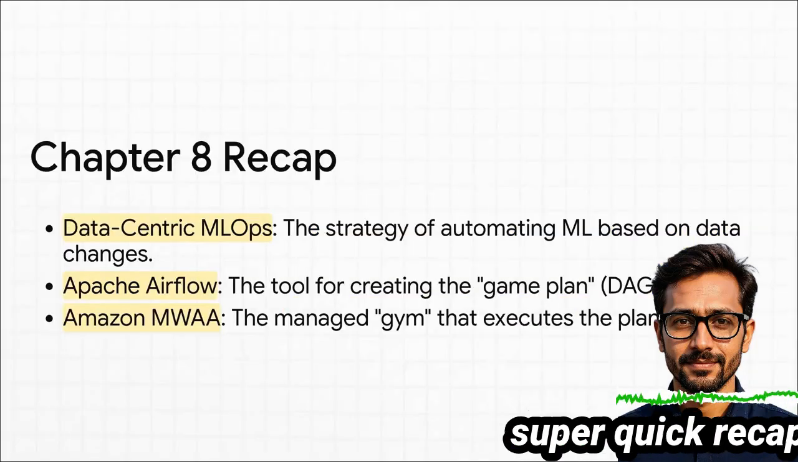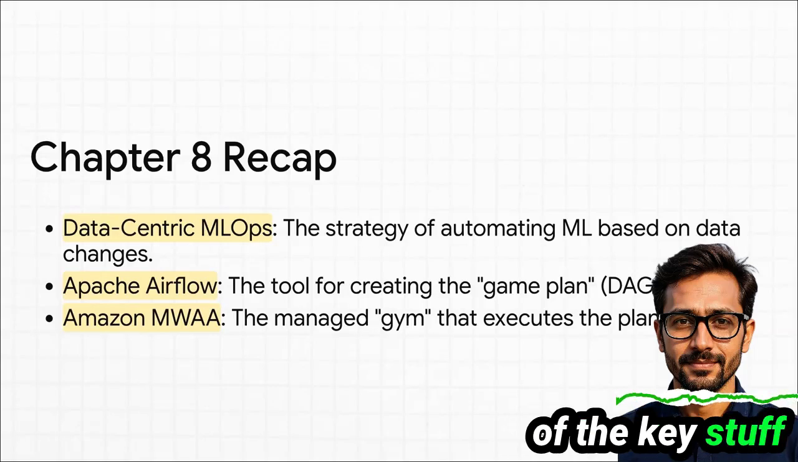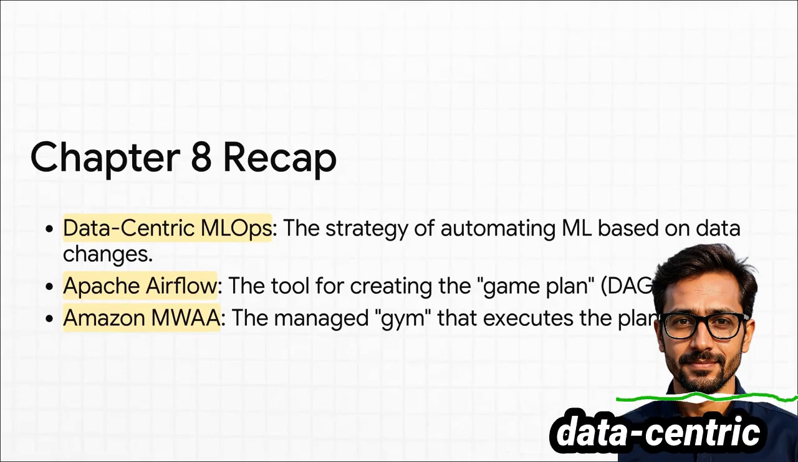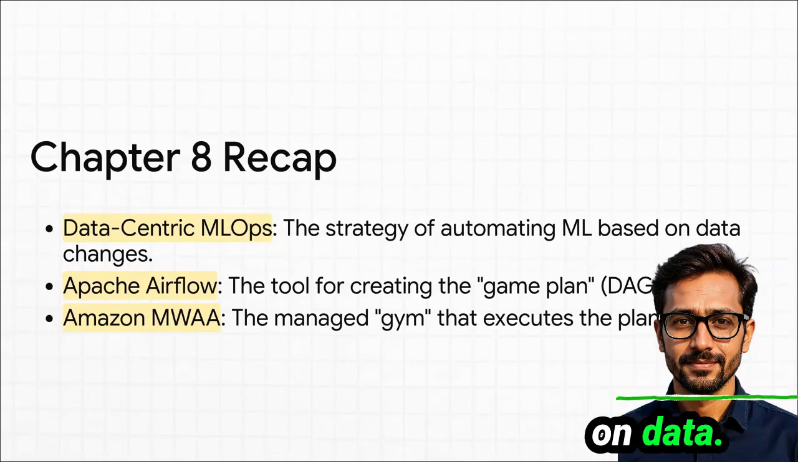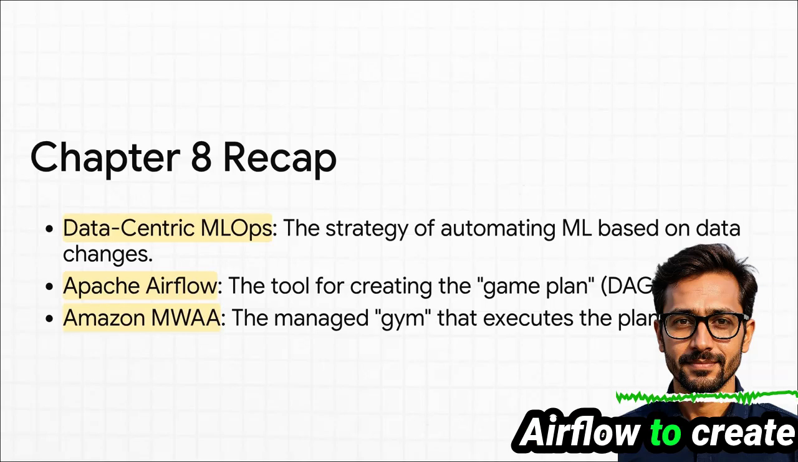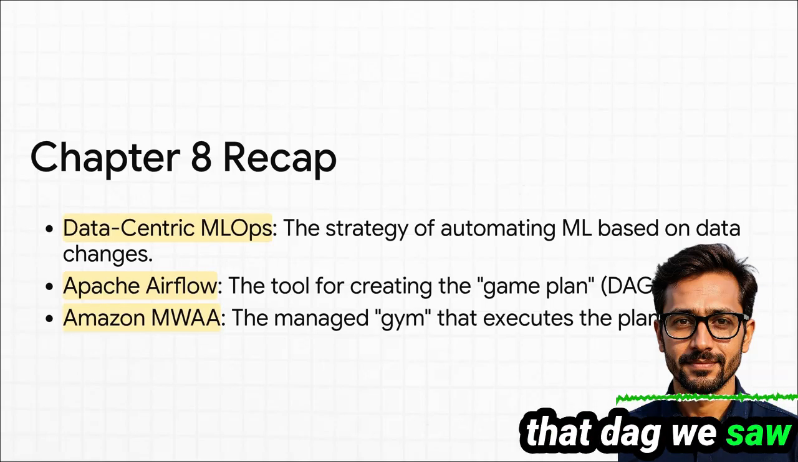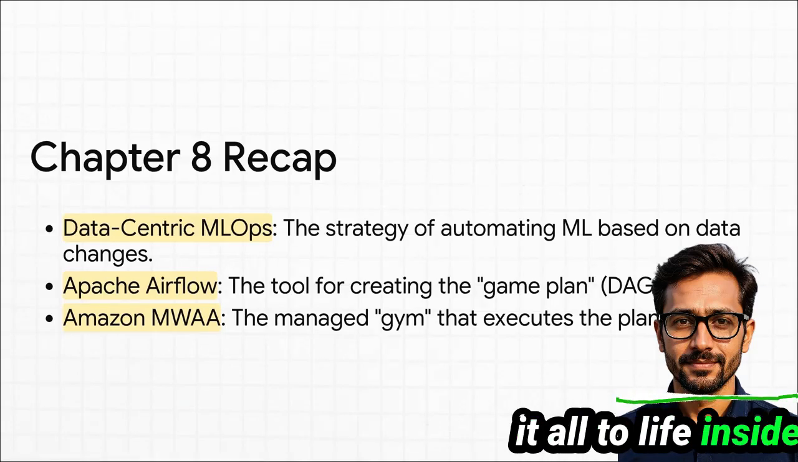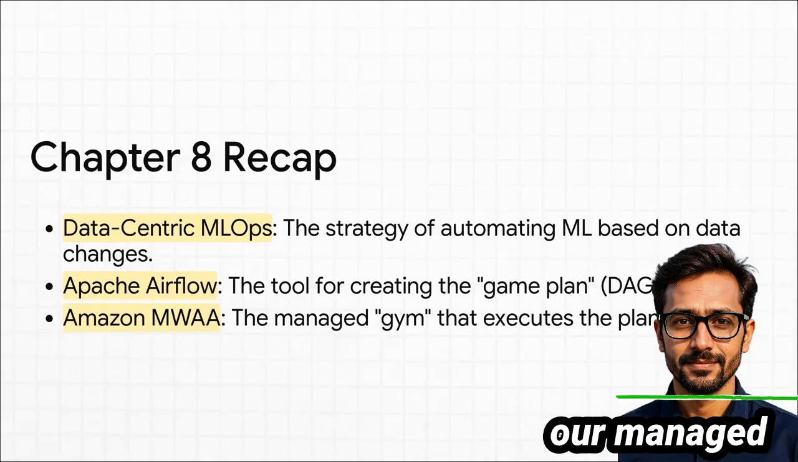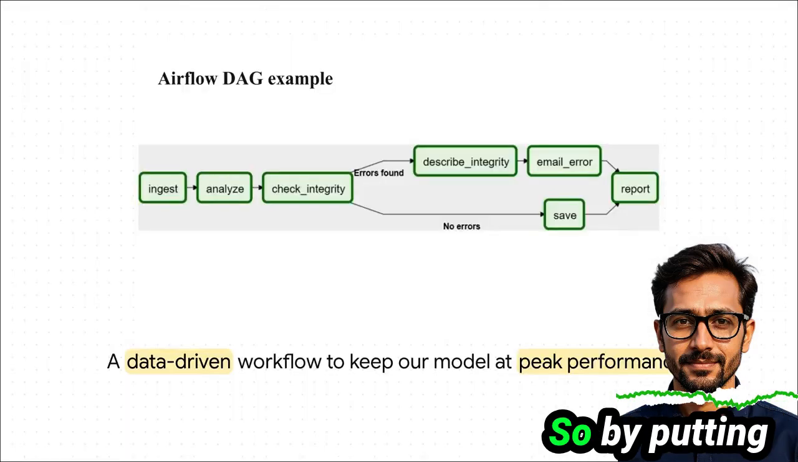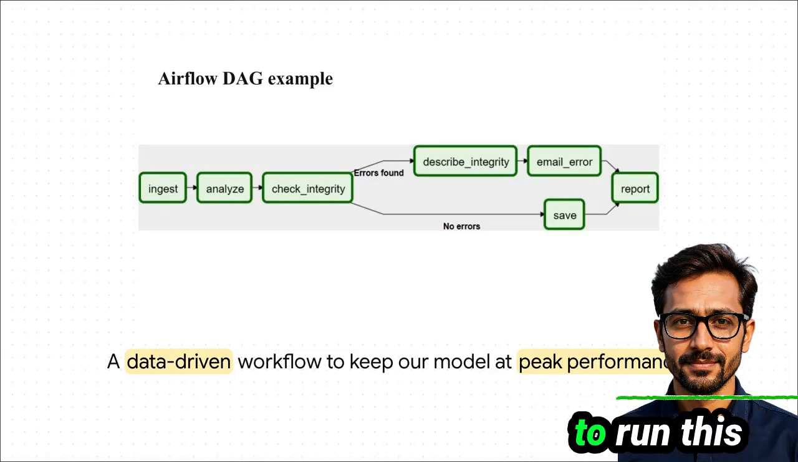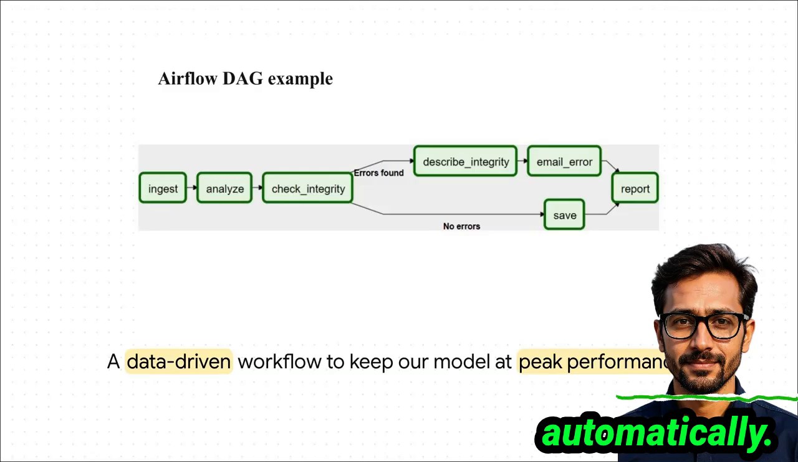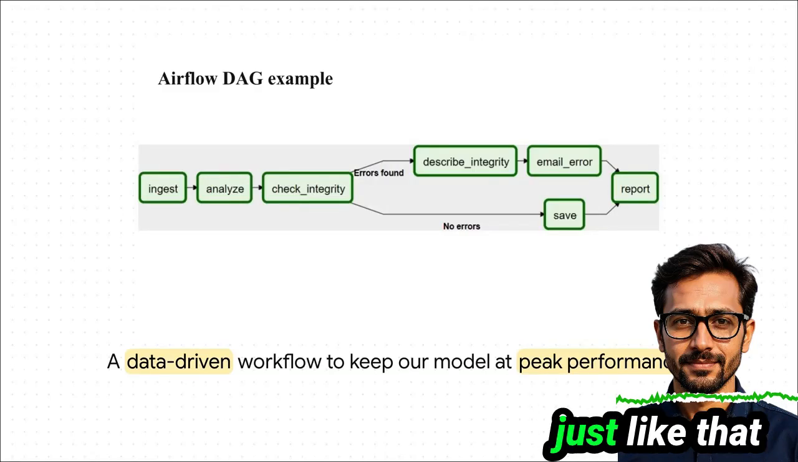All right, let's do a super quick recap of the key stuff from this chapter. We talked about data-centric MLOps. That's the whole strategy of automating things based on data. We used Apache Airflow to create our game plan, that DAG we saw, and we brought it all to life inside of Amazon MWAA, our managed gym that runs the whole show. So, by putting all those pieces together, we've now built the entire foundation to run this data-driven workflow automatically. This is exactly how you keep your machine learning model at peak performance, just like that pro athlete we started with.